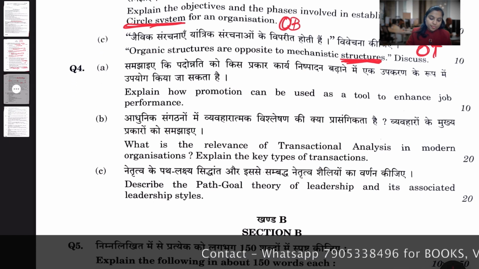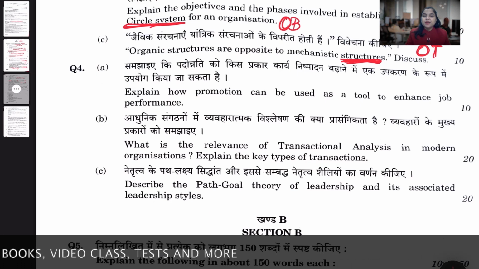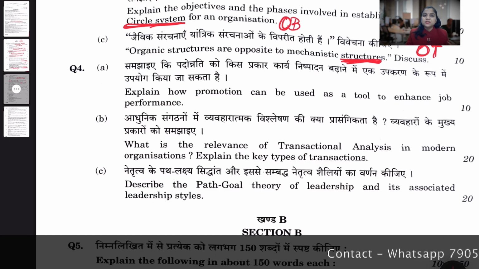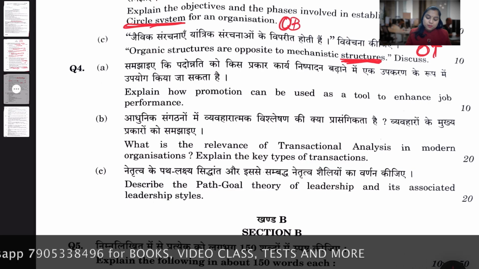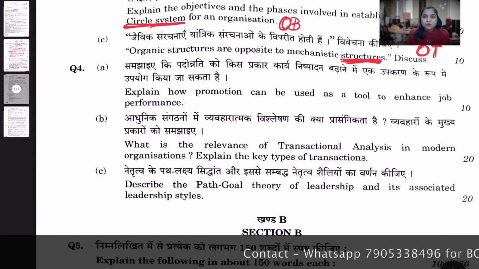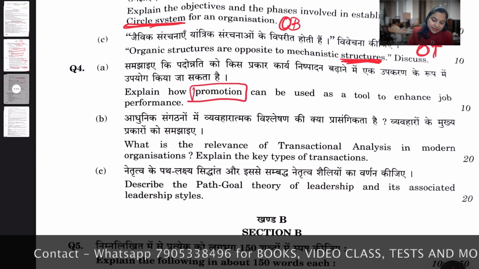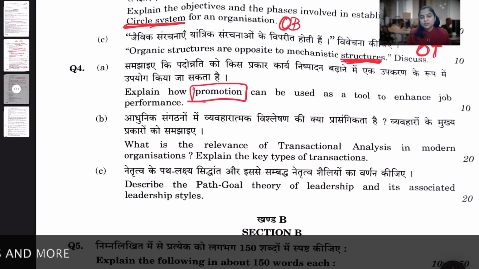Right, next question number 4, it's optional, but you have to attempt at least one question among the 2, 3 and 4. Okay, and rest second one is your choice. Question number 4A, explain how promotion can be used as a tool to enhance job performance. So now it is related to the promotion, or you can take it as a job enhancement or performance.